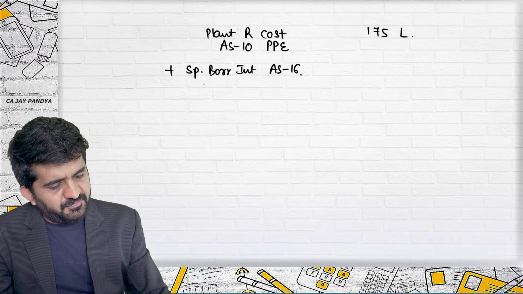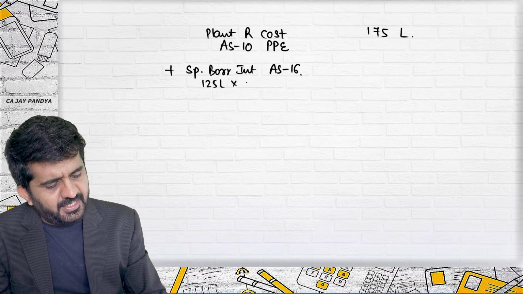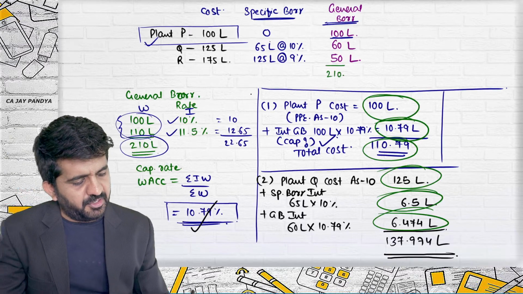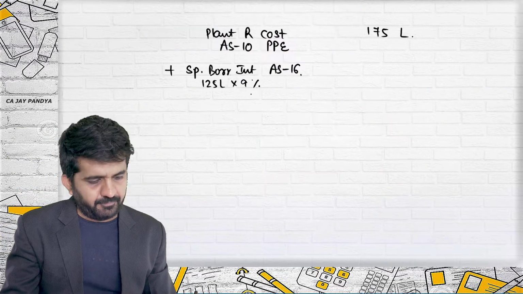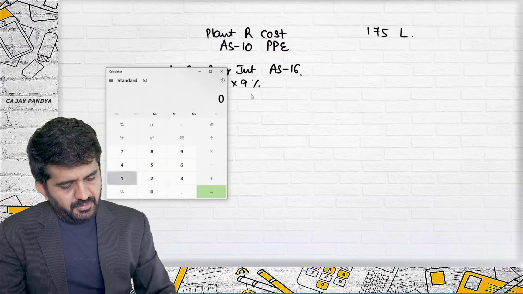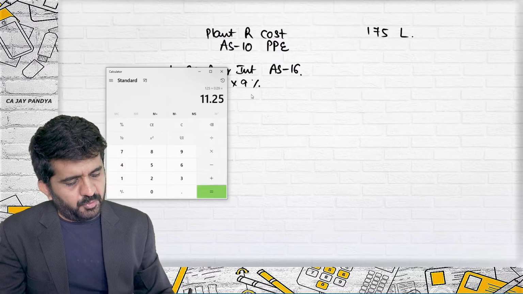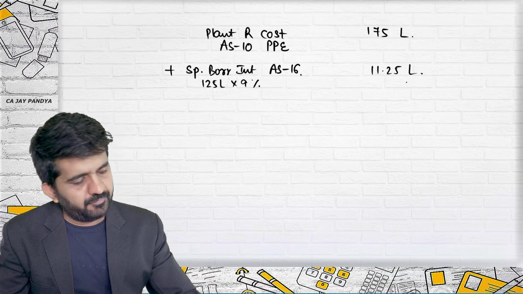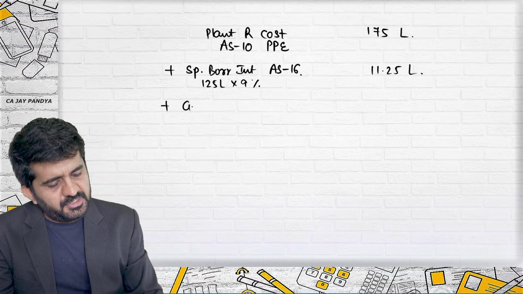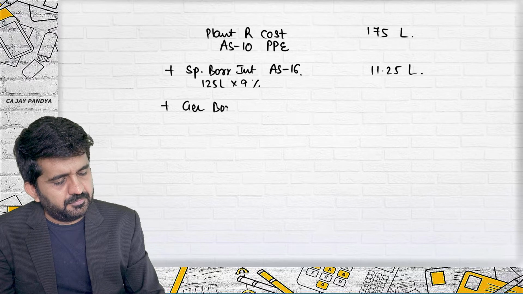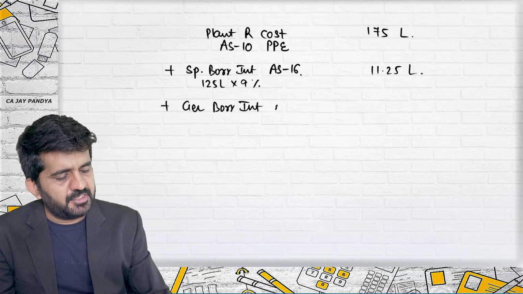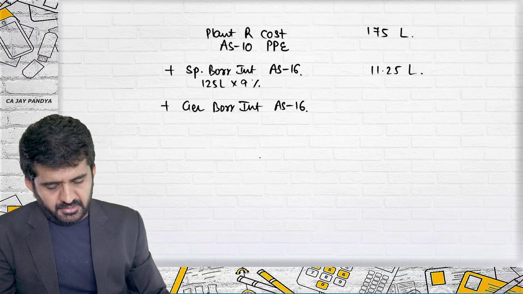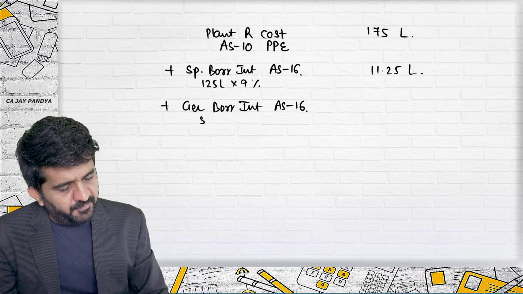How much have you specifically borrowed? 125 lakhs into 9%. This will be your interest portion. 125 into 9% is 11.25. Plus general borrowing interest as per AS 16. How much was general borrowing? 50 lakhs.